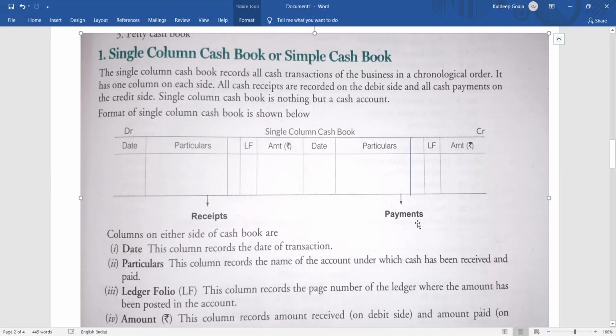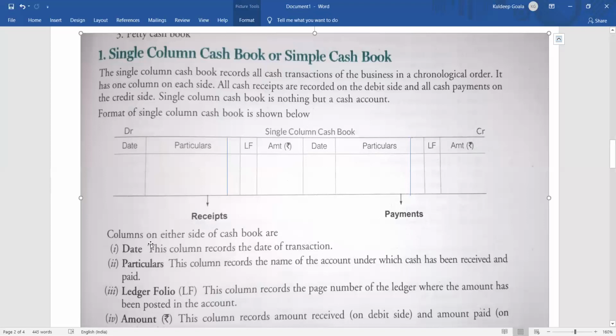The logic is that the cash book is nothing but a real account. And what is the rule of a real account? Debit what comes in, credit what goes out. So all the debits will be on the debit side, and all the credits on the credit side. That means all the receipts on the debit side, all the payments on the credit side. Debit what comes in means receipt, so the debit side, and what goes out means payment, on the credit side. Clear? So that is the logic.